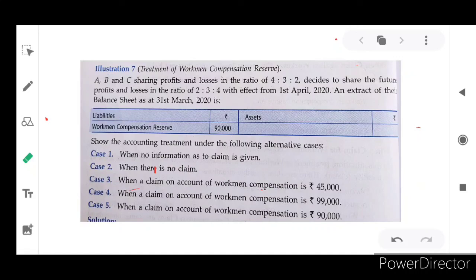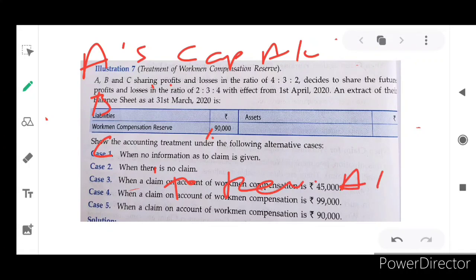So how will we enter the next entry? We will enter partners' capital account debtor to revaluation account. That 9,000 will be split and given to all the partners as per their old profit and loss sharing ratio. So A's capital account, B's capital account, C's capital account to revaluation account. How much? 9,000. This 9,000 is split among partners A, B, C as per their old ratio 4:3:2, 4/9, 3/9, 2/9. So the amounts will be 4,000, 3,000, 2,000.